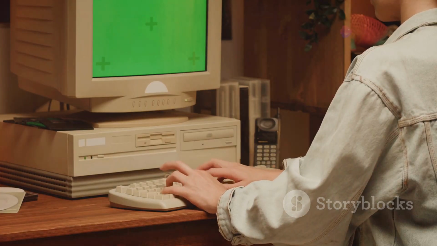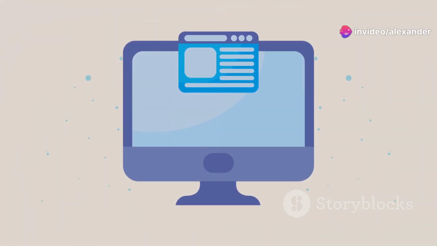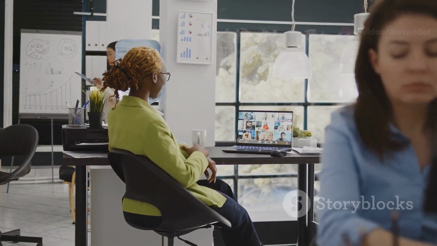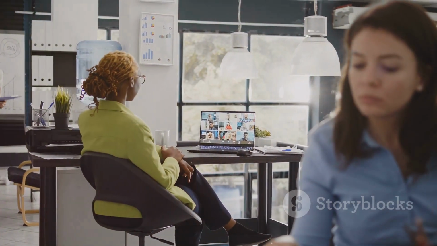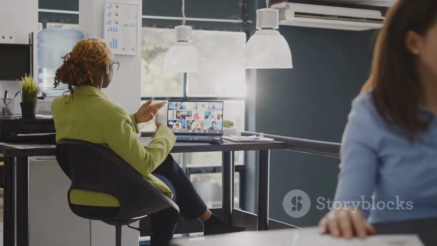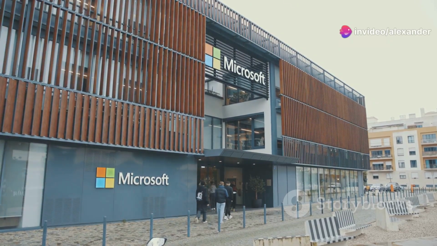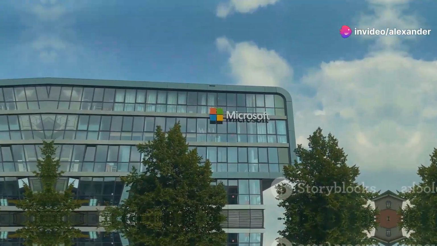This brought Active Desktop to the operating system, allowing users to have web content displayed directly on their desktop. This release further solidified Windows as the leading operating system for home and business use. It demonstrated Microsoft's commitment to keeping pace with the rapidly evolving world of technology.